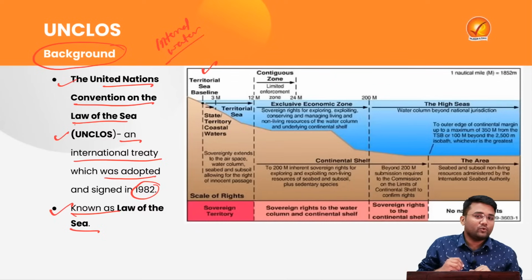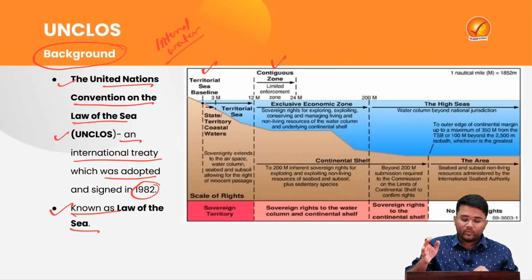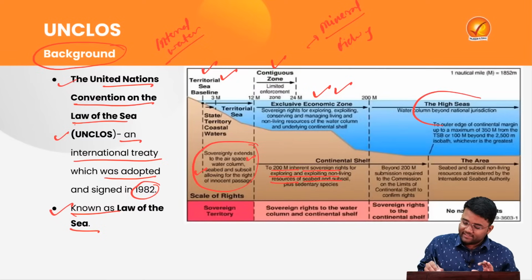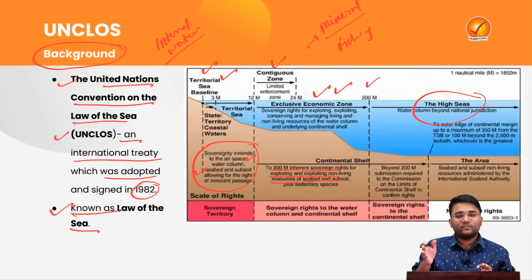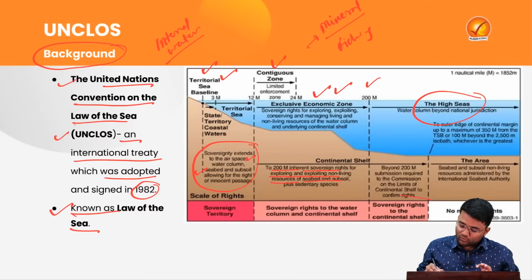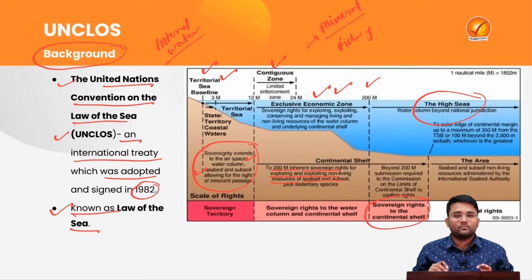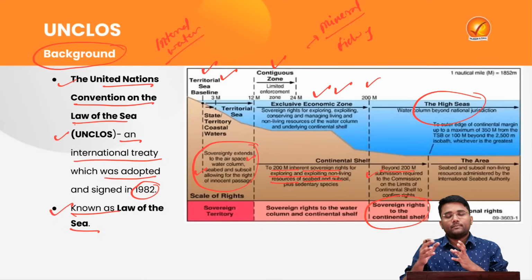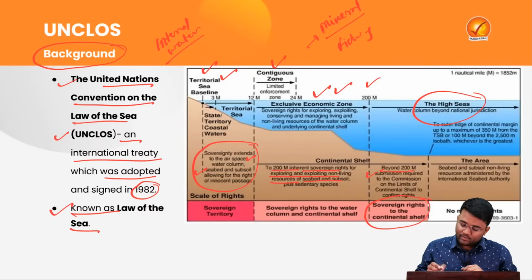Then there are territorial waters, and then contiguous zones. Then there are exclusive economic zones. Then there are high seas, which are the areas beyond the 200 nautical miles of the exclusive economic zone. Here the sovereign rights extend up to the continental shelf. It is beyond 200 nautical miles, but for the rights that a particular country is claiming, a submission is required to the Commission on the Limits of the Continental Shelf to confirm the rights.